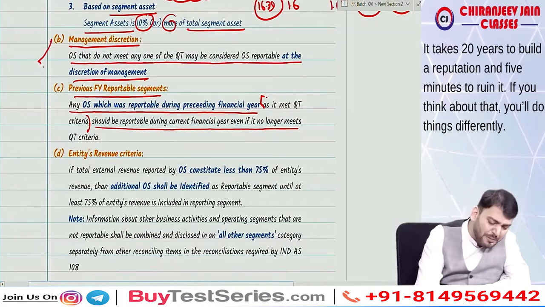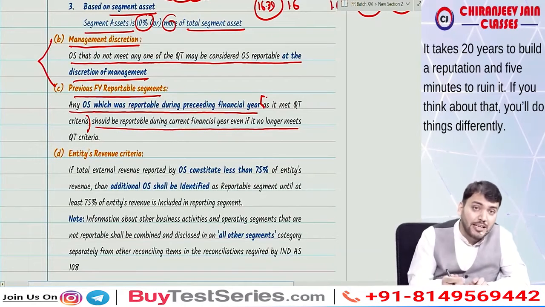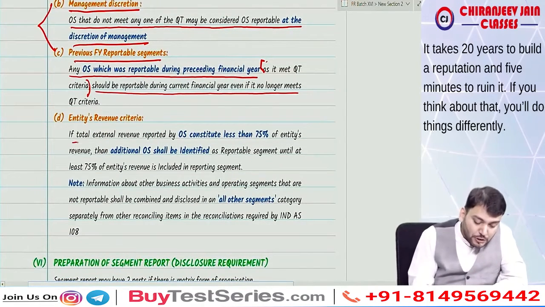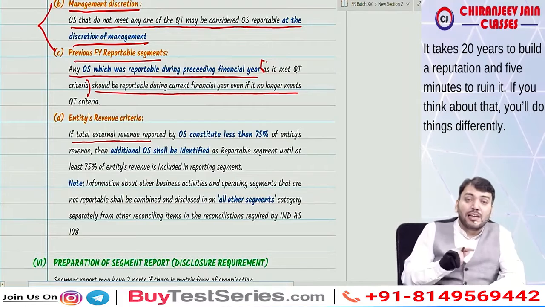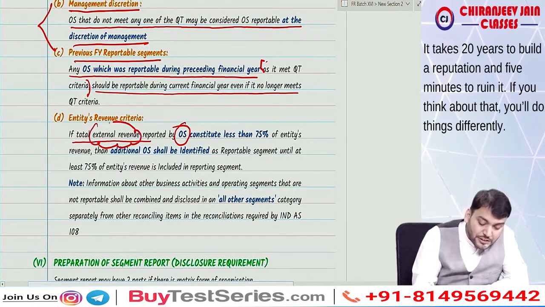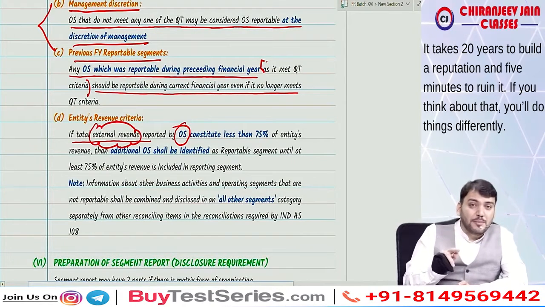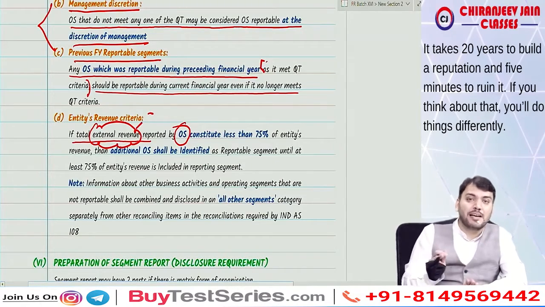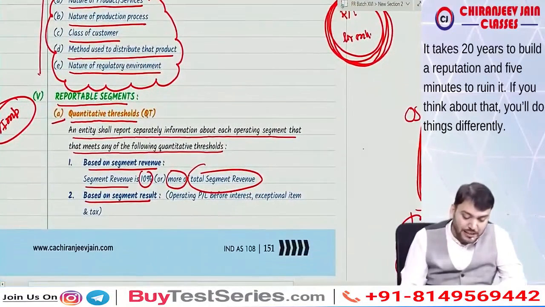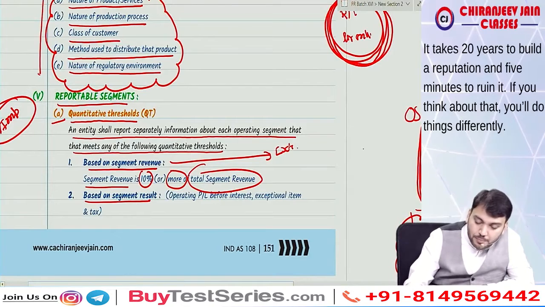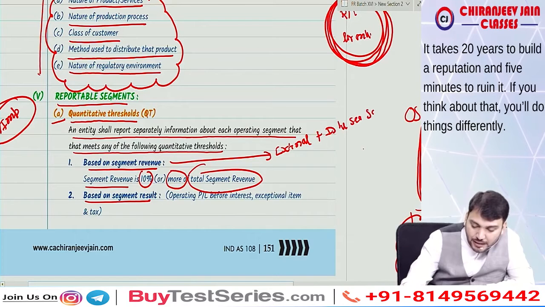So points B and C normally they do not ask in the exam. They ask point A and point D. Point D is also important. What does it say? The total external revenue reported by operating segments. External revenue means revenue which will be transferred to SOPL, excluding inter-segment revenue. When we say segment revenue, one point I forgot to say: segment revenue will be equal to external sale plus inter-segment sale. Are you getting what I am saying?